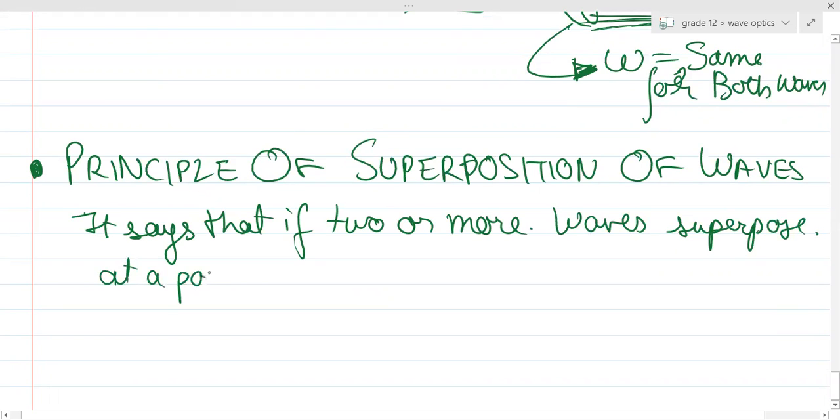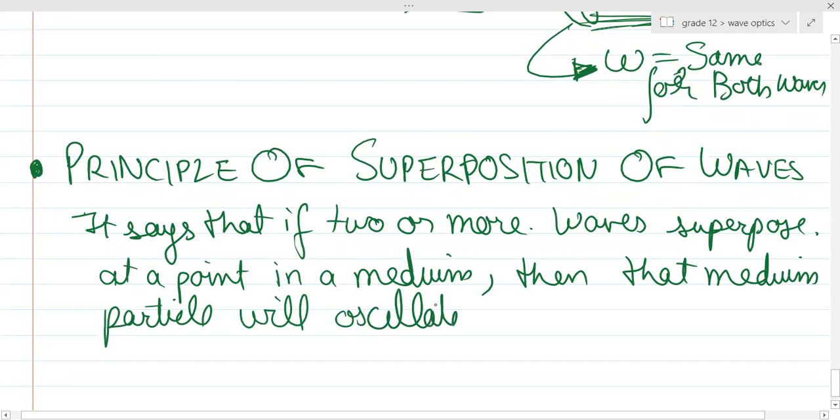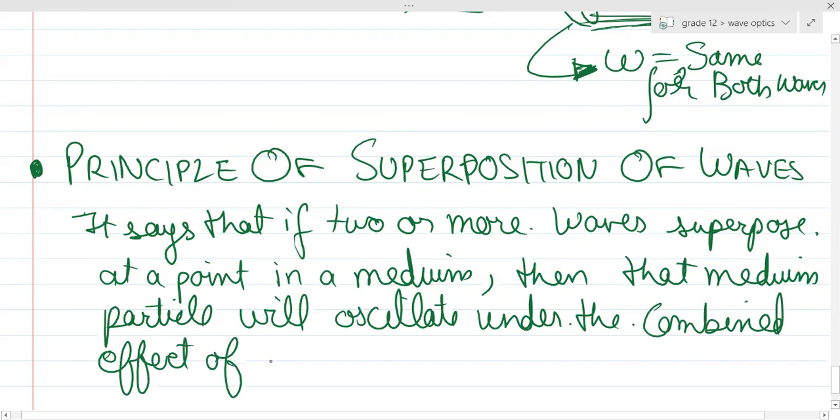at a point, or at a common point in a medium, then that medium particle will oscillate under the combined effect of all those waves,